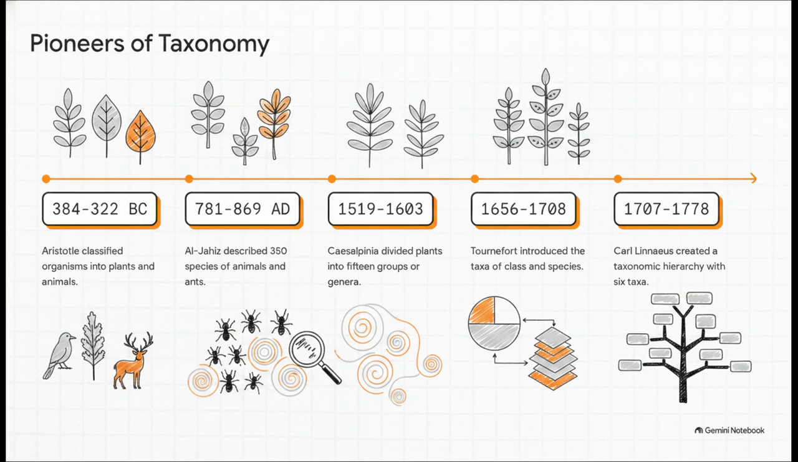Then, between 781 and 869 AD, the Arab scholar Al-Jahaz meticulously described 350 species of animals, and he even wrote extensively about the complex lives of ants. Incredible, right? By the 16th century, Andrea Casalpina began dividing plants into 15 groups called genera. Fast forward to Tournefort, who introduces the concepts of class and species. And all of this brilliant foundational work perfectly set the stage for Carl Linnaeus in the 1700s.